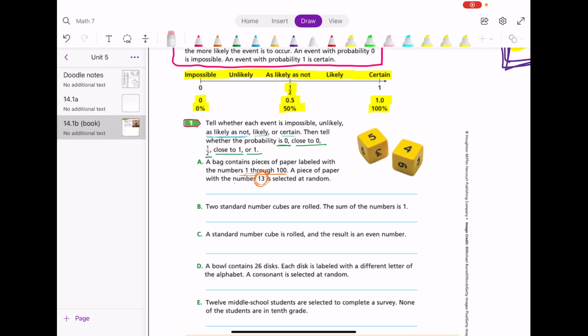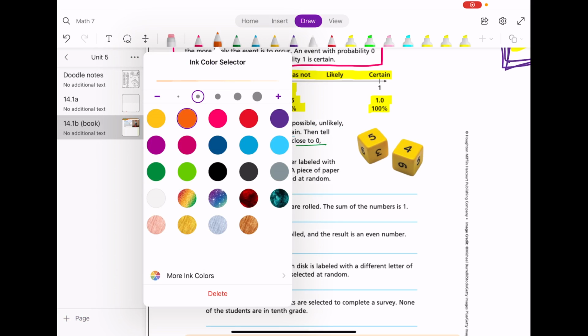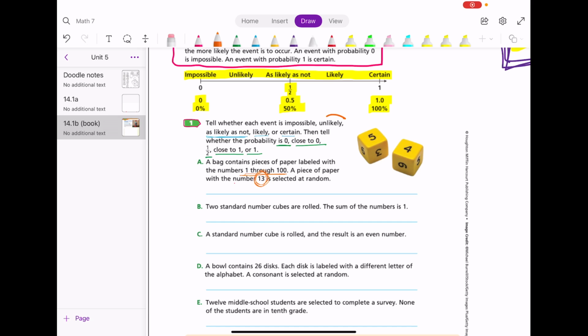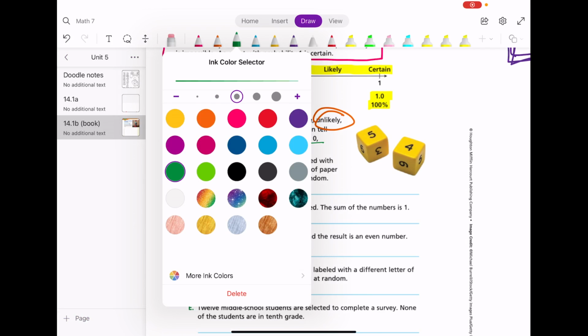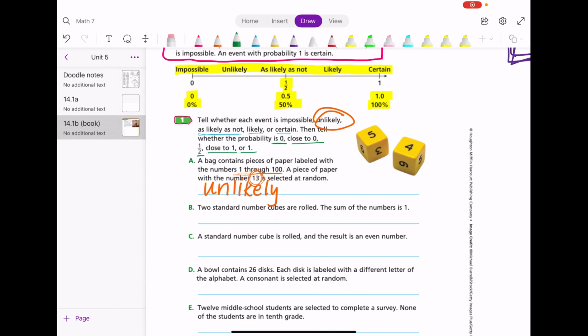So it is unlikely. So we're going to write on the line unlikely, and then we need to give a value. We need to pick a numerical value for it. So 0, close to 0, 1/2, close to 1, or 1. So it's not 0 exactly, but it's close. It's going to be close to it. So we're going to write close to 0.